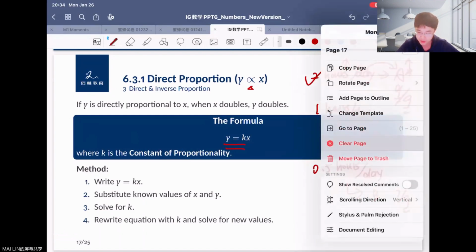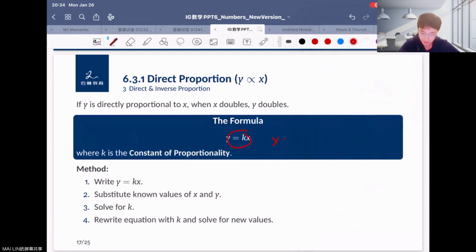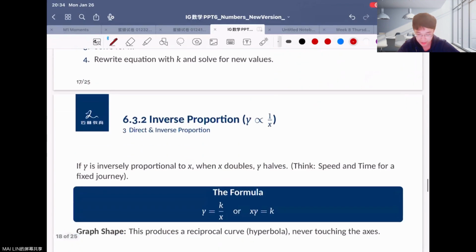So here we can consider y equals 2x, where k is a constant, so we can consider k as 2. If x equals 1, y equals 2; x equals 2, y equals 4; x equals 3, y equals 6, right? You can find that when x increases, y also increases. It's just like the example: you spend more time preparing for your test, and you'll get a higher score in your final, right? So we say that it's called direct proportion.